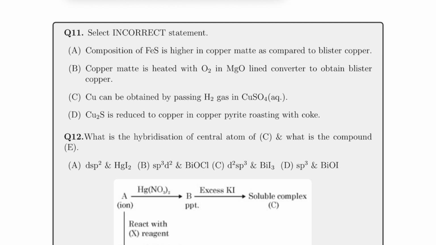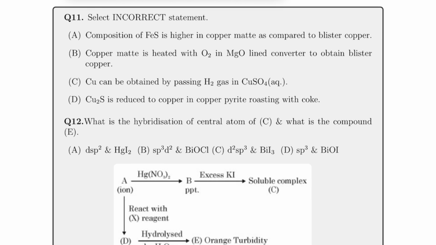You need to find the incorrect statement. So when you go through the metallurgy of all important elements, you will find B to be incorrect because all other statements are correct.